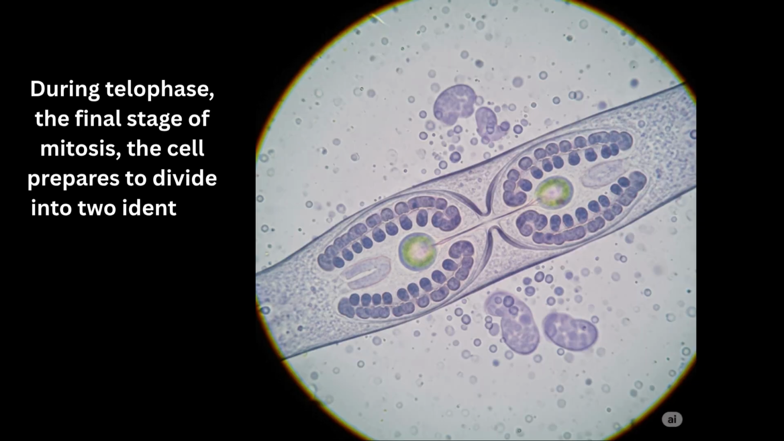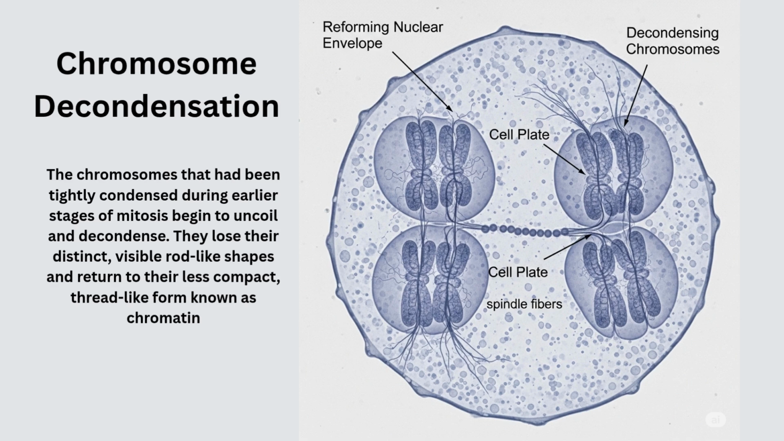During telophase, the final stage of mitosis, the cell prepares to divide into two identical daughter cells. Here are the key steps of telophase. Chromosome decondensation. The chromosomes that had been tightly condensed during earlier stages of mitosis begin to uncoil and decondense. They lose their distinct, visible rod-like shapes and return to their less compact, thread-like form known as chromatin.